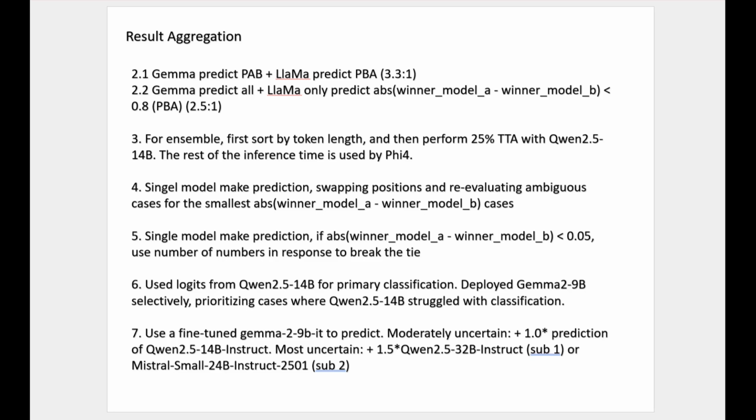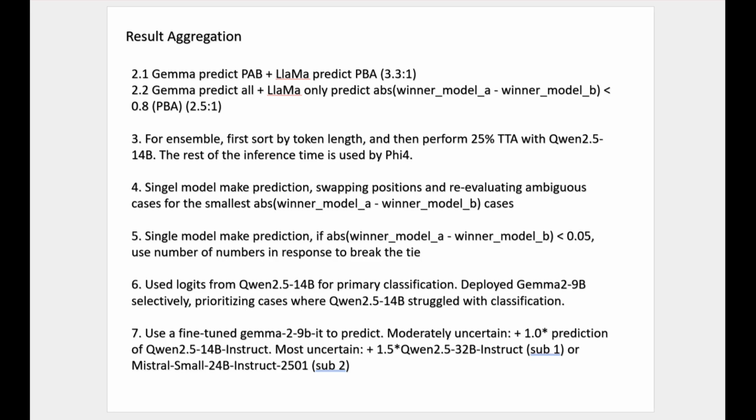The fifth place used a single prediction, but for uncertain samples, they looked at the number of numbers used in the responses. The response with more numbers was considered more structured or organized, which users may prefer. So they pick that one as the better answer.